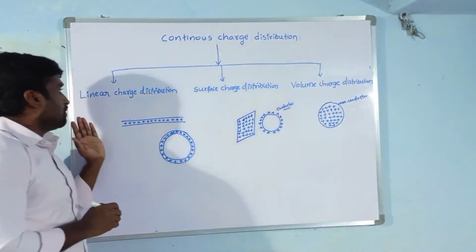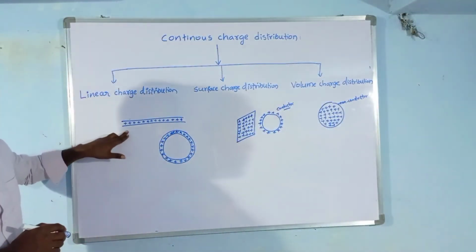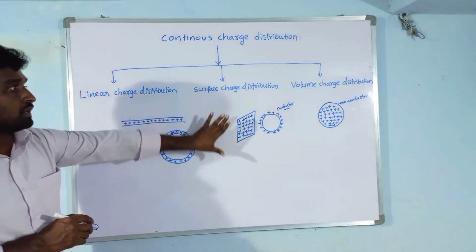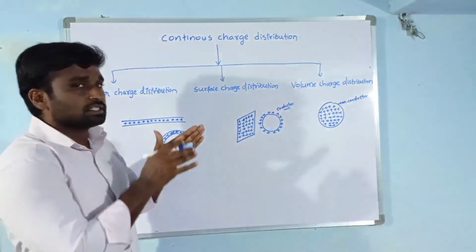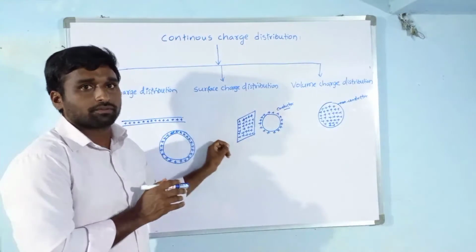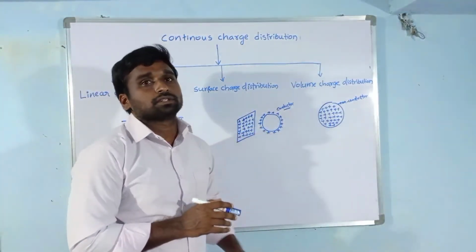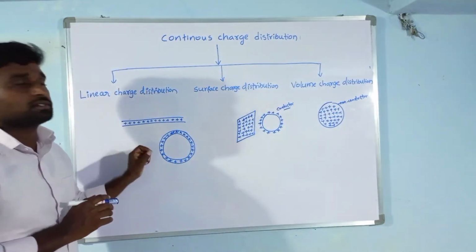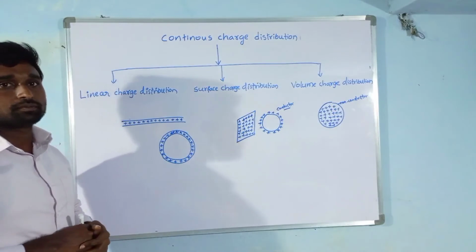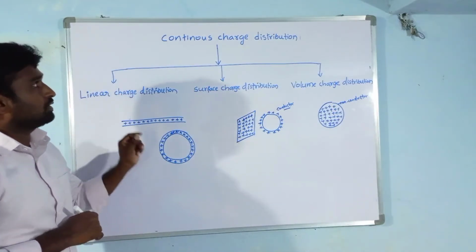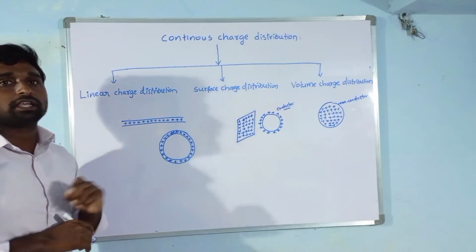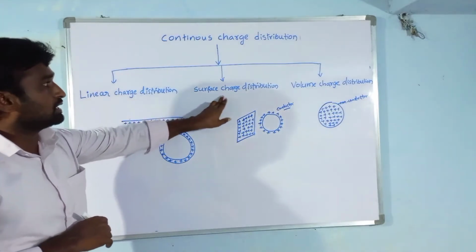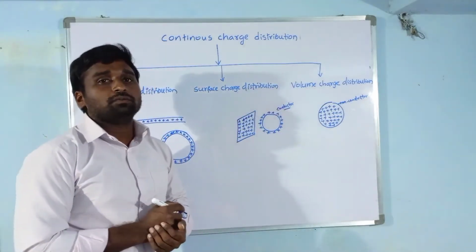First of all, see here, this is linear charge distribution. Charge is distributed along the length. In surface charge distribution, charge is distributed on the surface of the plane sheet. And this is volume charge distribution. Based on this continuous charge distribution, we have three kinds of charge density. One is linear charge density, another one is surface charge density, third one is volume charge density.